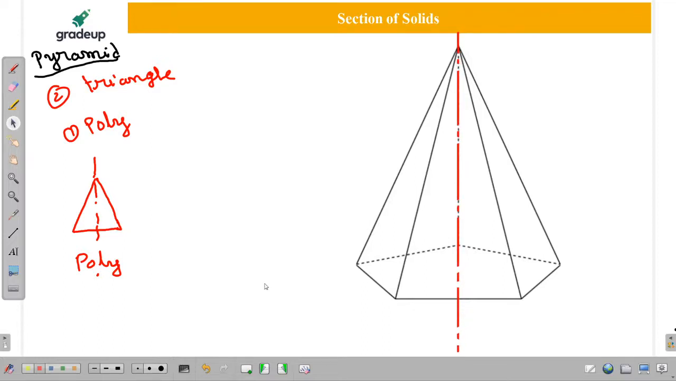Is it clear? Good. Now here the pyramid will have only one base. All the triangles wherever they meet, it is called the apex, and the imaginary line can be considered as the axis. And here these lines are called base edges.